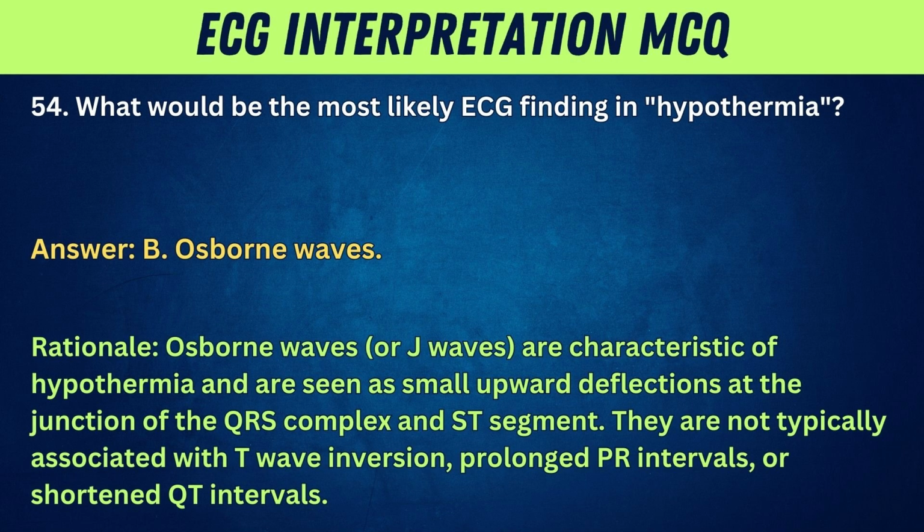Osborn waves. Rationale: Osborn waves, or J waves, are characteristic of hypothermia and are seen as small upward deflections at the junction of the QRS complex and ST segment. They are not typically associated with T wave inversion, prolonged PR intervals, or shortened QT intervals.